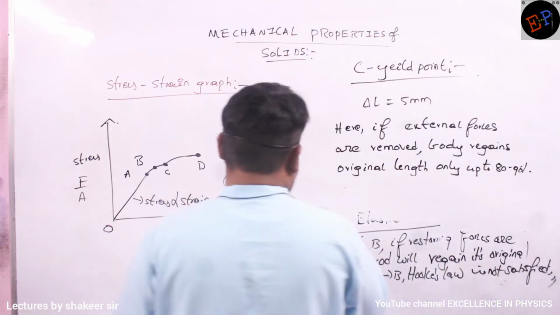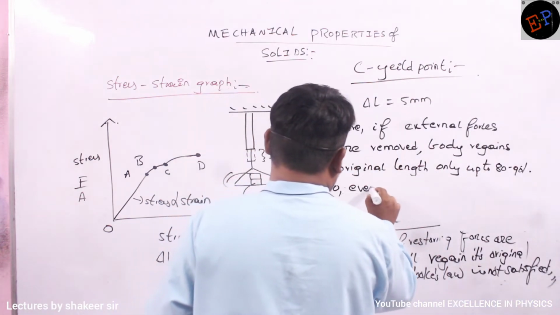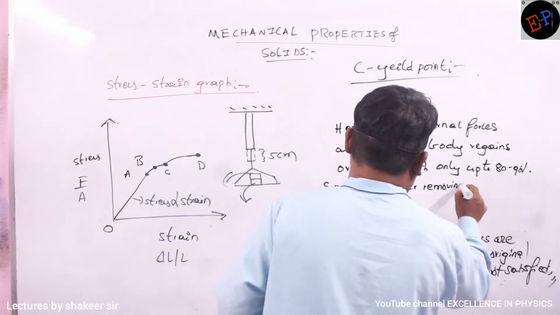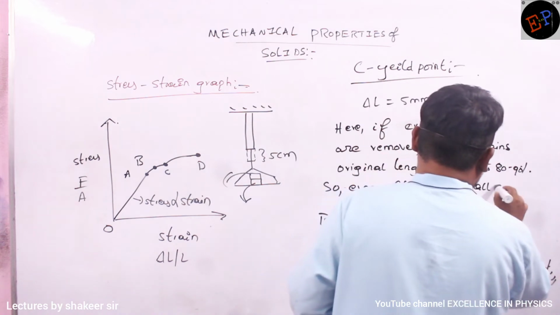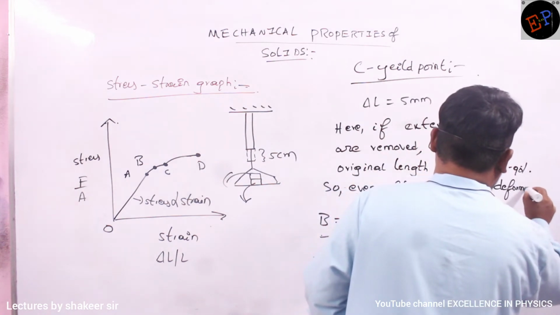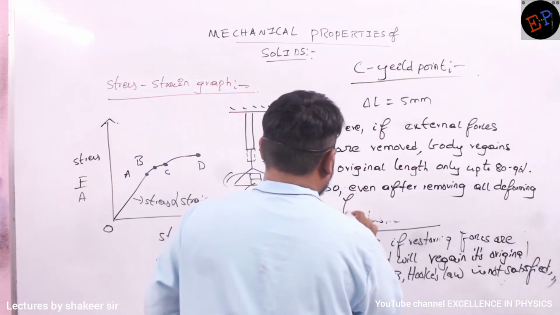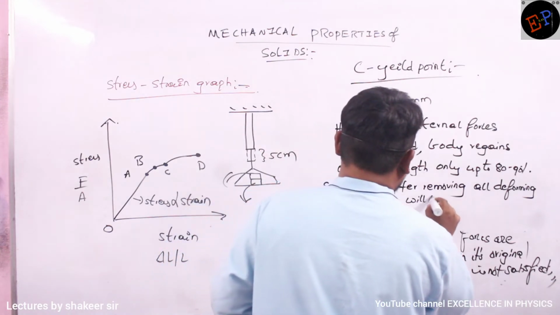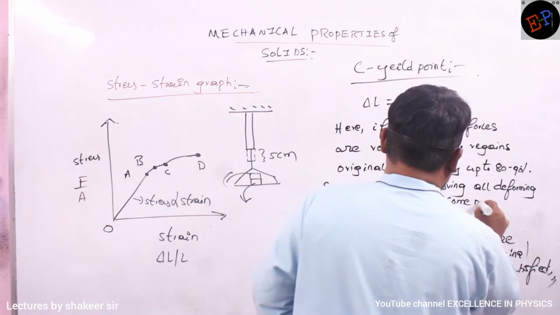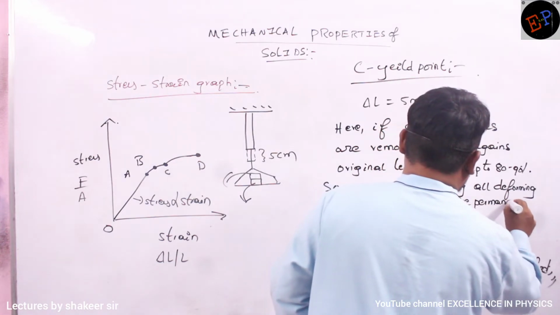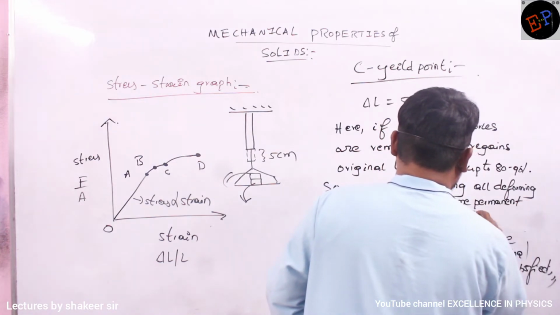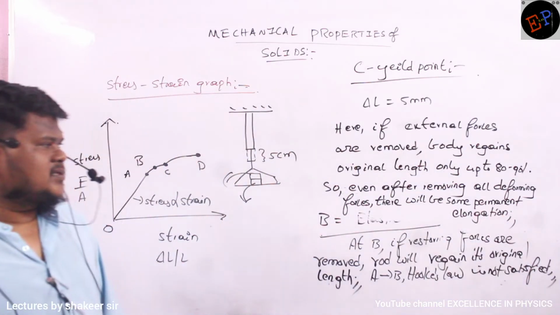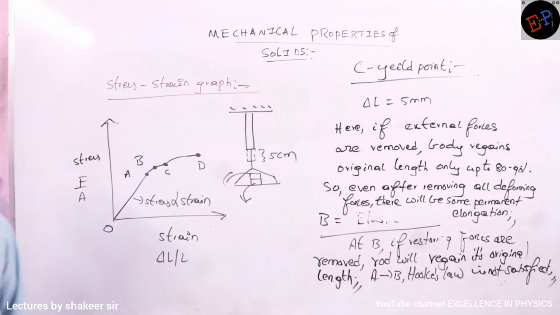So even after removing all deforming forces, there will be some permanent elongation in the rod. That is why this point is called the yield point.